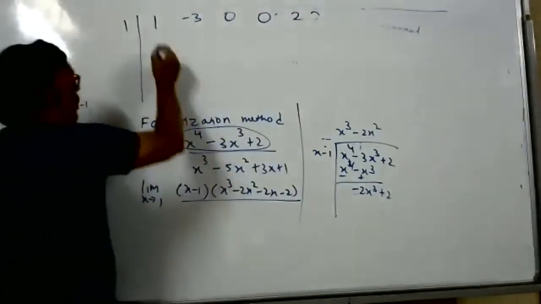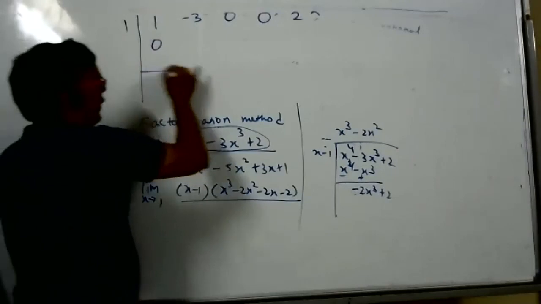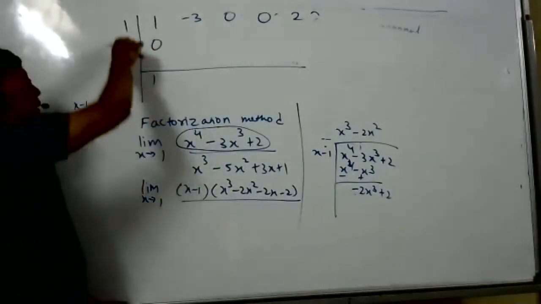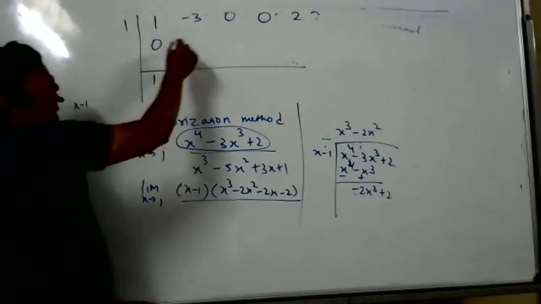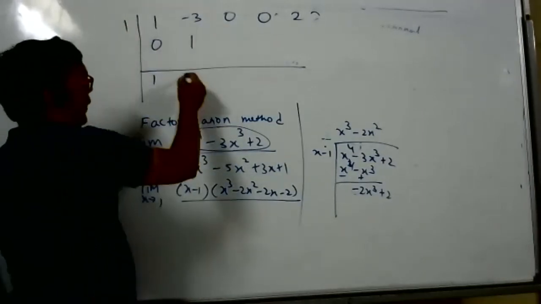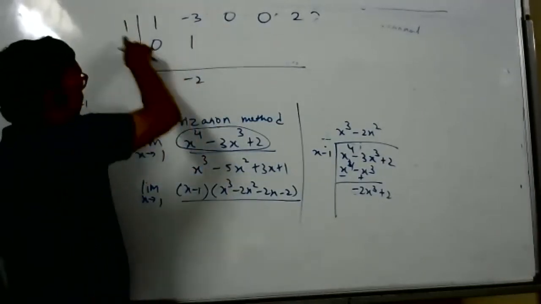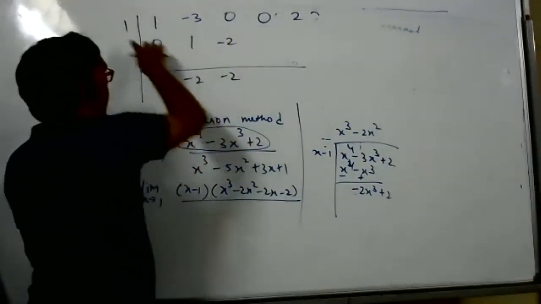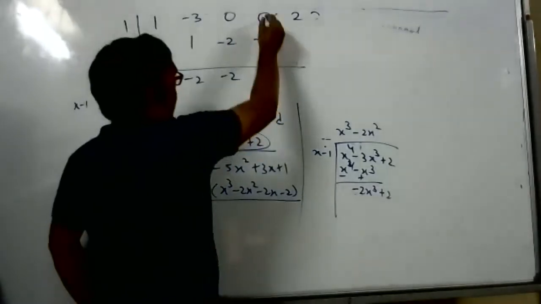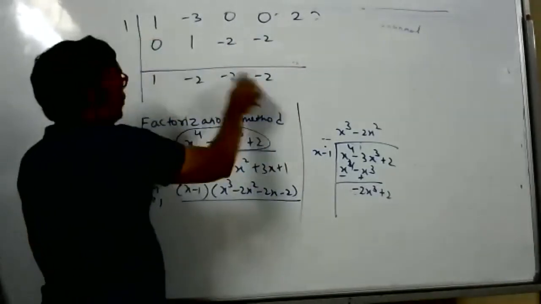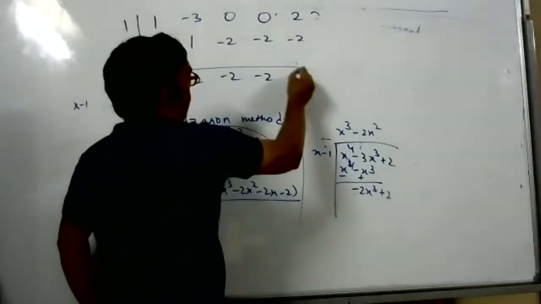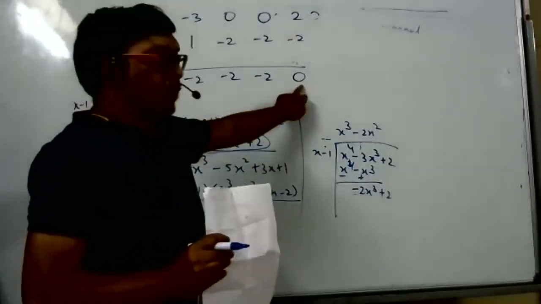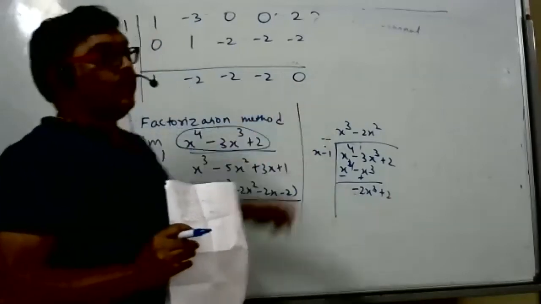Then what you do, you put 1 and 0 from your side. Then add 1 plus 0, 1. Then multiply 1 into 1, 1. Then again add this, 2, minus 2. Again multiply 1 into minus 2, minus 2. Add. You'll get minus 2. 1 into minus 2, minus 2. Again add, minus 2. 1 into minus 2, minus 2, 0. At the end, we were expecting that the remainder is 0. So we got 0. If you don't get 0, it means you are doing it wrong.